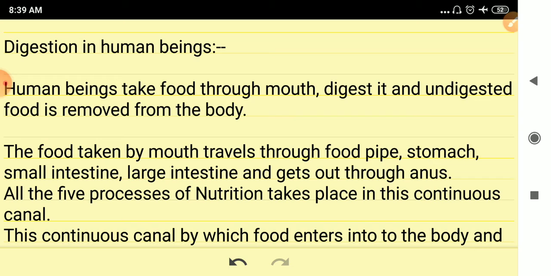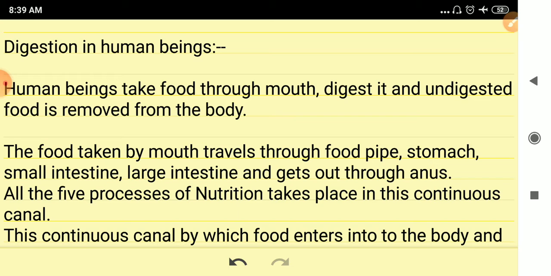All five processes in nutrition, that is ingestion, digestion, absorption, assimilation, and egestion, take place in a continuous canal. When you see the digestive system of human beings, it starts from the mouth, and from the mouth through the food pipe, stomach, small intestine, large intestine, rectum, and anus. There is a continuous canal here, and the food taken by the mouth slowly moves inside this canal.